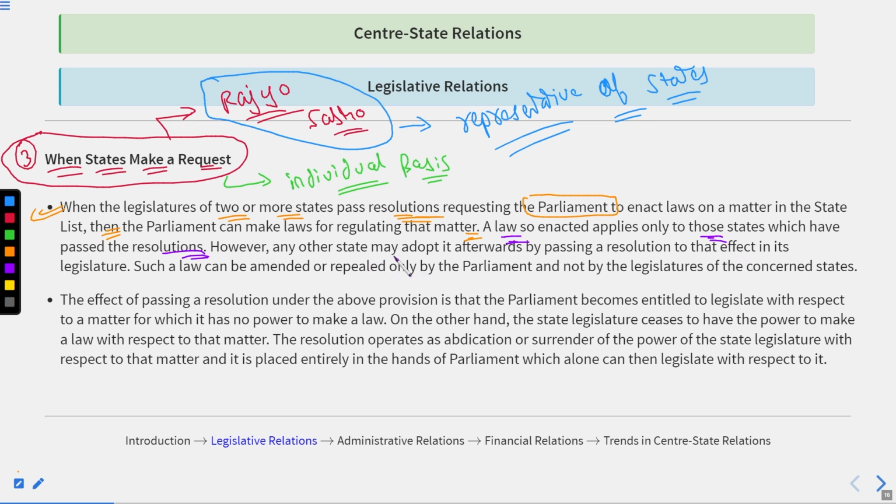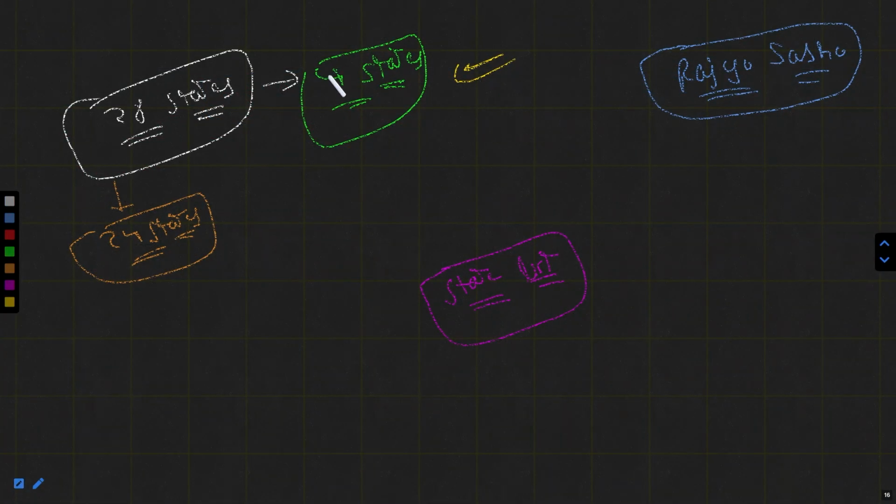However, any other state may adopt it afterwards by passing a resolution to that effect in its legislature. Such a law can be amended or repealed only by the parliament and not by the legislature of the concerned state. Suppose in the starting, only the 4 states had made the request.